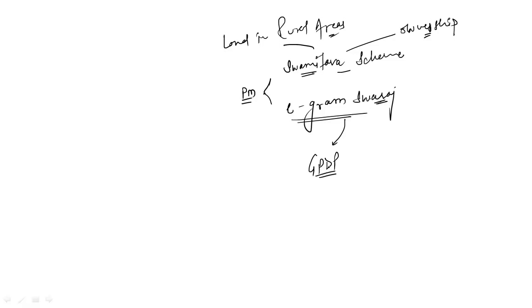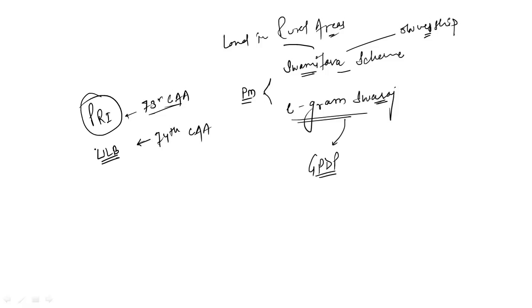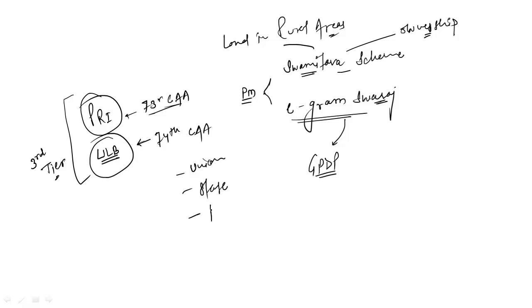So 73rd Constitutional Amendment Act is associated to PRI, that is Panchayati Raj Institutions, and 74th Constitutional Amendment Act is associated to ULB, that is Urban Local Bodies. So that means this one is for rural areas and this one is for urban areas, and it is known as third tier. First tier is union government, second one is state government, and third one is this PRI and ULB.